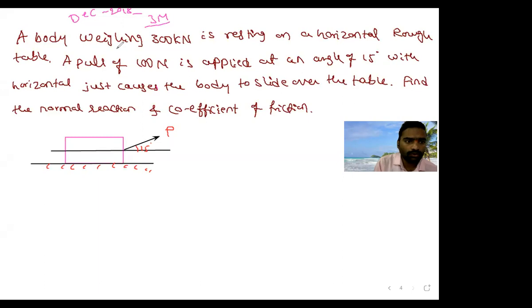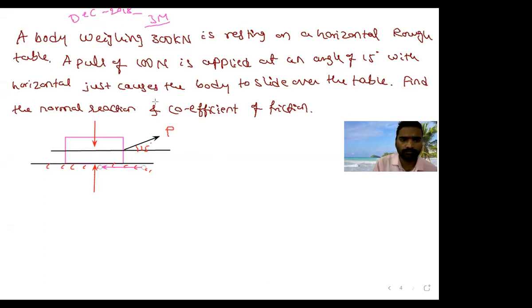Now you have to draw the figure. How will be the weight? Weight is acting downward. Then how will be the normal reaction? Normal reaction is acting upward. Then is there friction or not? Yes, it is there. In which direction, right hand or left hand side? Left, because the applied force is in the right hand direction. The body is moving to the right, so the friction is in the opposite direction.